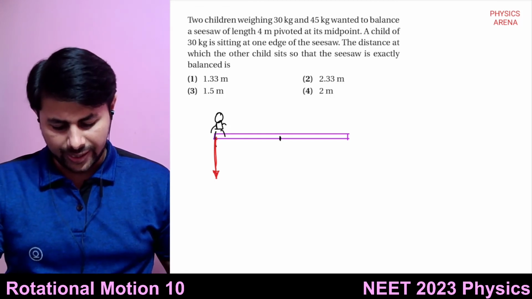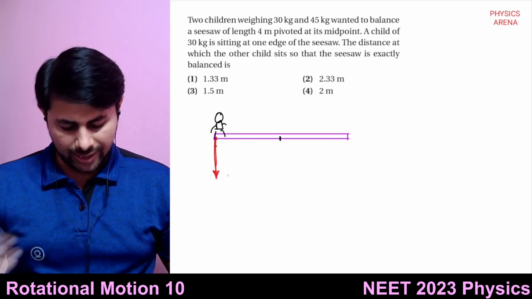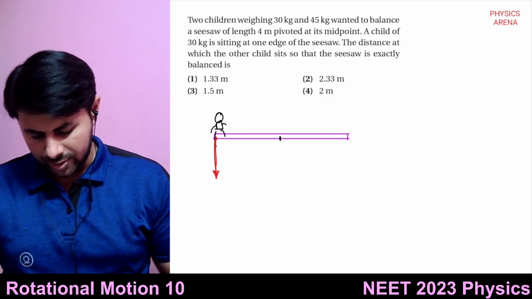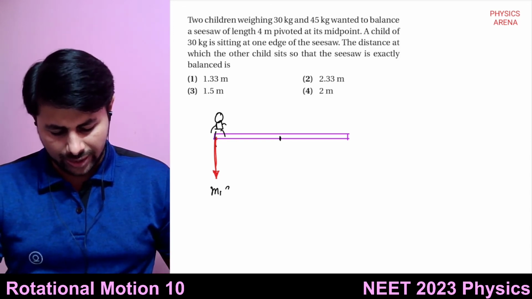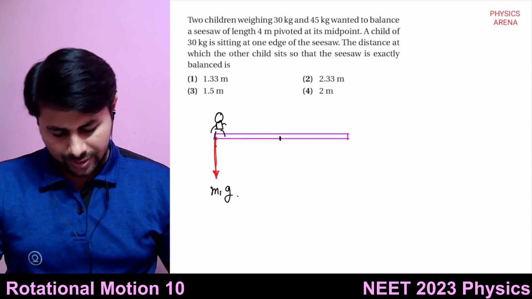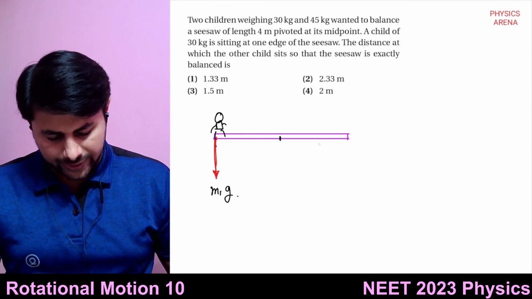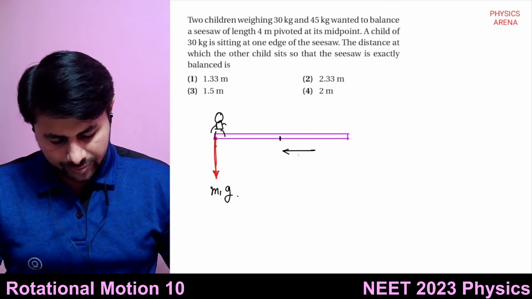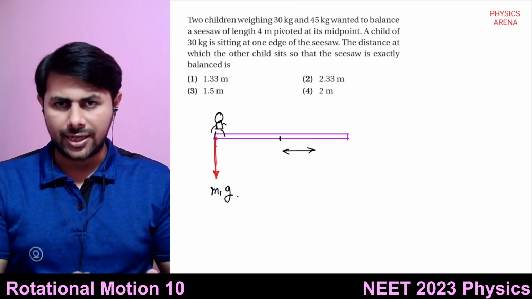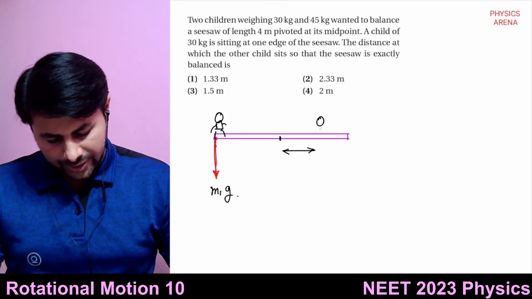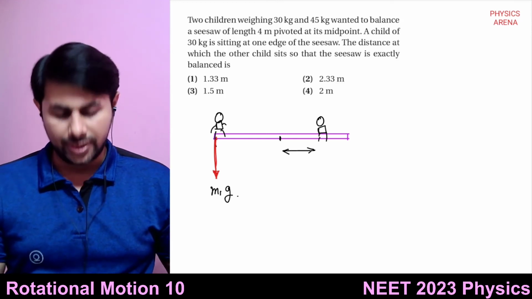How much is that? Its mass is 30 kg. Let's call it m1, so m1 times g is the weight. The other child, let's suppose, sits over here, because that other child is the heavier one. He will sit at a closer distance.